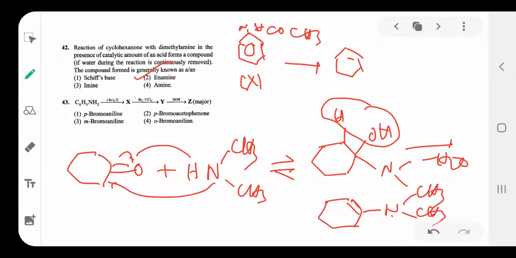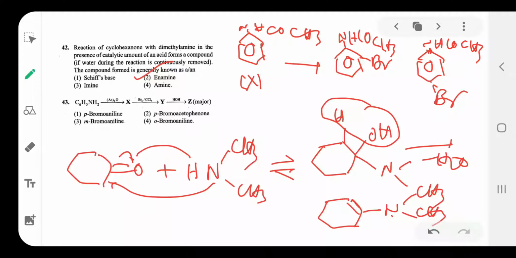Ortho-bromo or para-bromo acetanilide is formed. NHCOCH3 with Br at the ortho position, and also the para position Br is formed. Among these two, followed by hydrolysis, then what happens? Here COCH3 is removed.